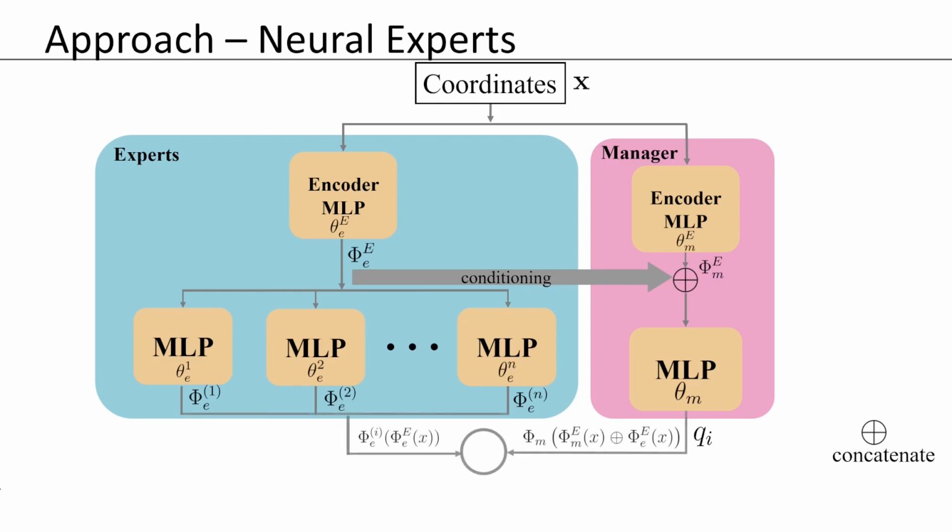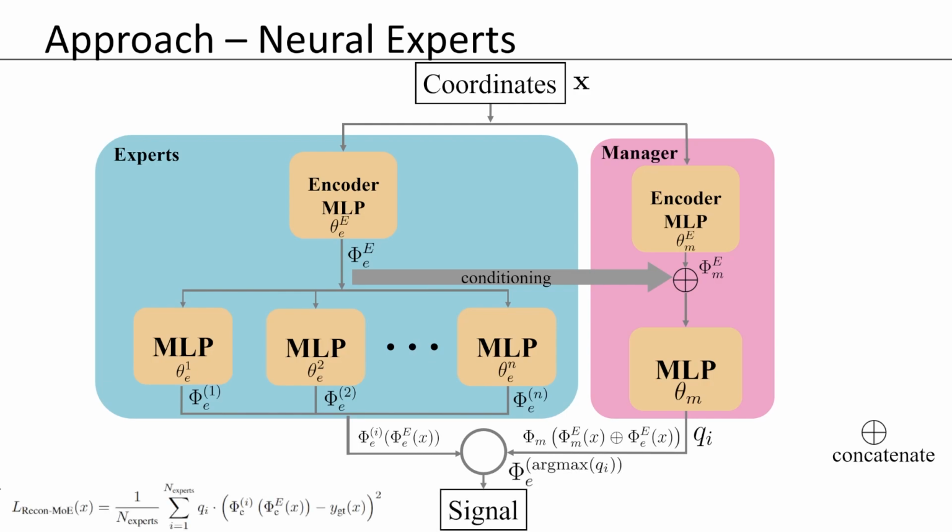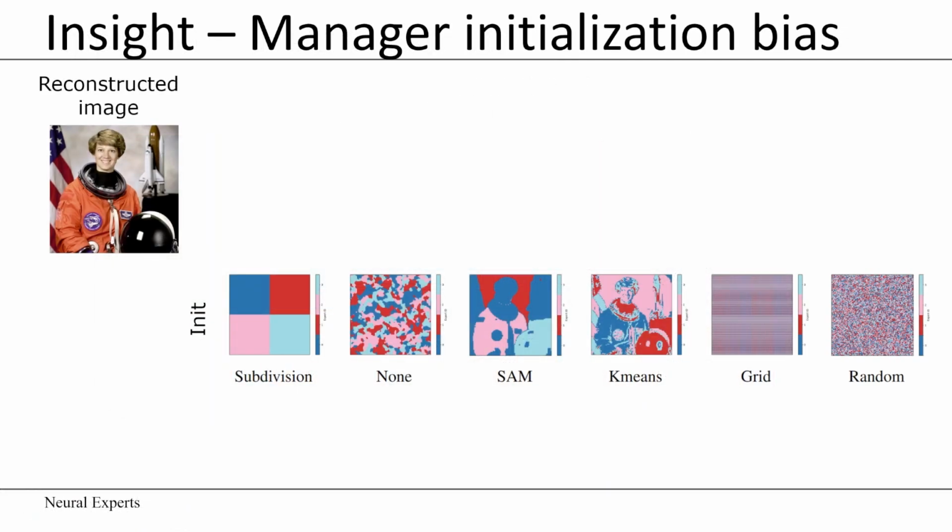Intuitively, the manager learns to subdivide the space, and each expert is in charge of reconstructing the signal in each subspace. This is trained using a mixture of experts loss that scales the reconstruction loss of each expert by the manager's confidence of that expert being selected. This formulation allows us to inject different biases into the manager's subdivision by imposing predetermined expert assignments at initialization using a pre-trained manager. In this example, we show the initial manager's assignment for different assignment types.